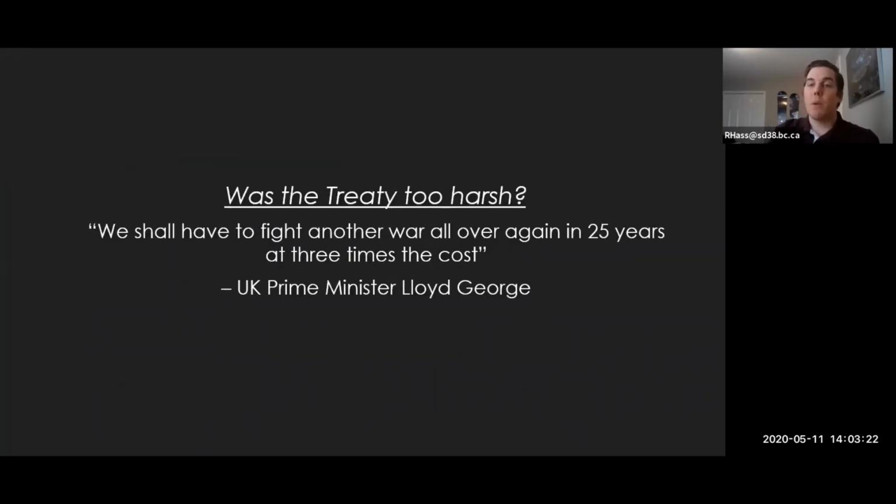So the last point I want to make is, was the treaty too harsh? I took this quote from the textbook saying, "We shall have to fight another war all over again in 25 years at 3 times the cost." David Lloyd George said this in 1919, and looking forward, we'll find out that in 1939, he was correct.